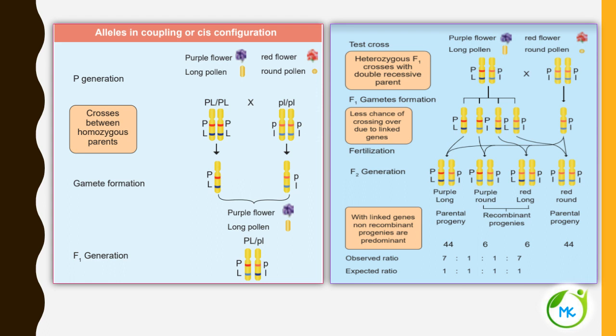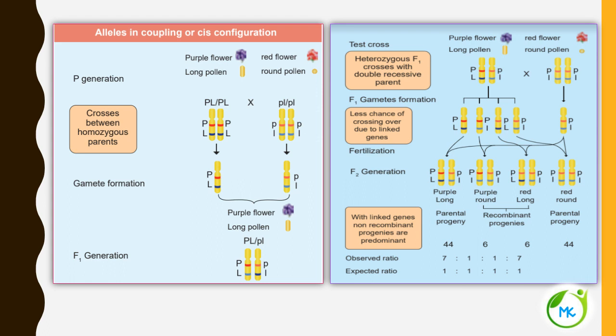So what is a test cross? Crossing the dominant parent with the double recessive parent is referred to as a test cross. Here in the test cross, they are not going to follow Mendel's law of independent assortment.